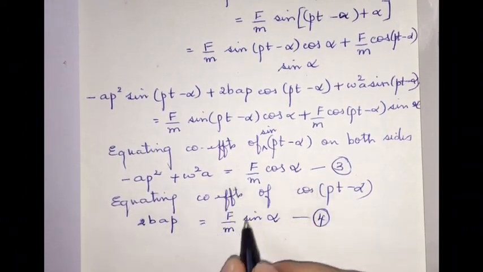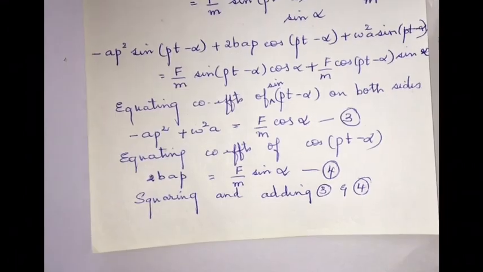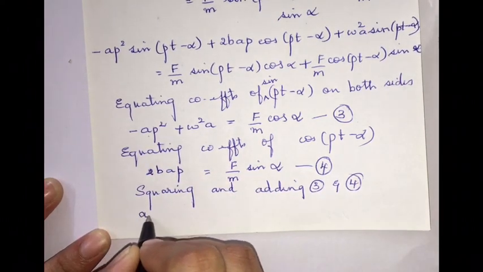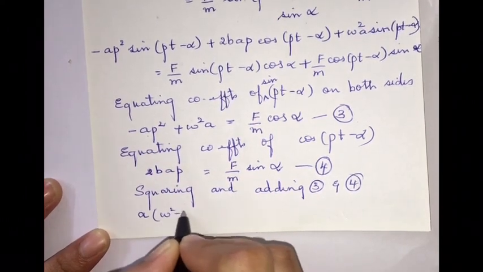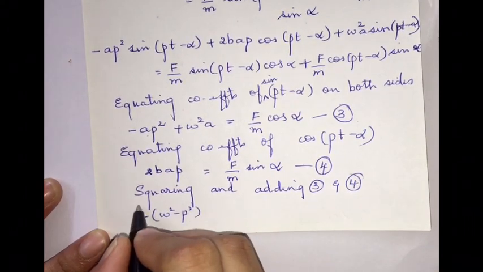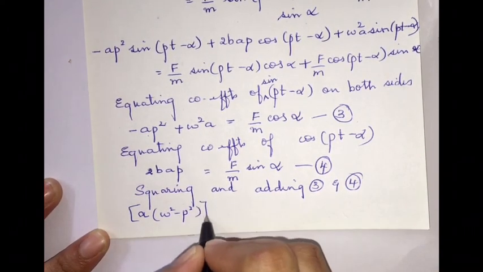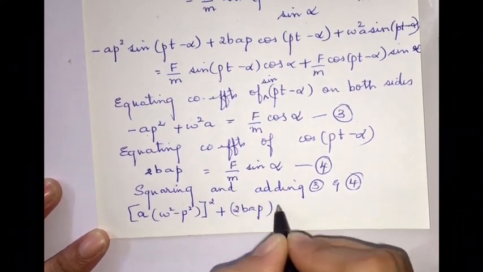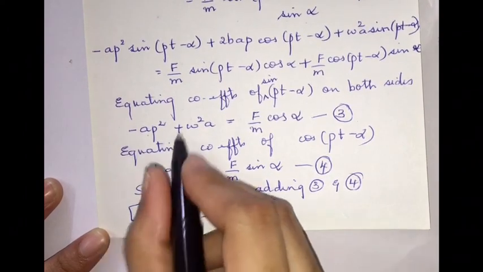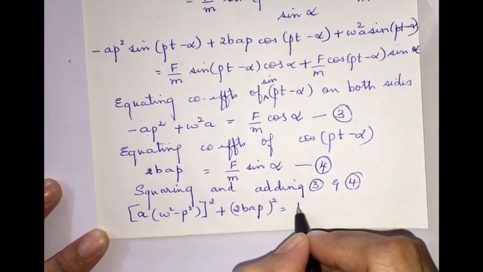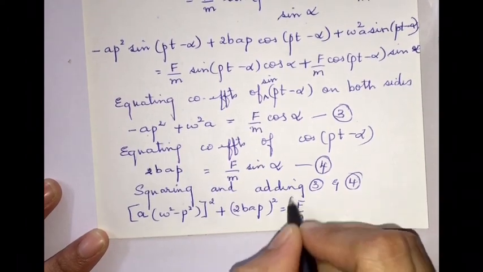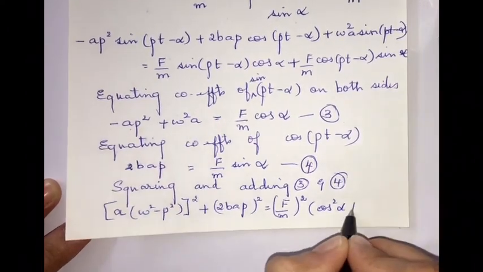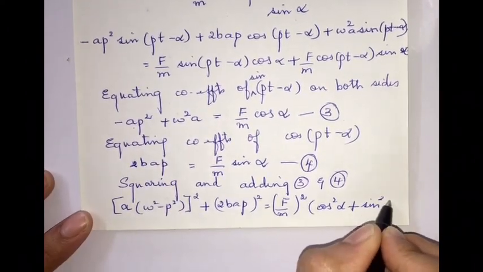Now squaring and adding these two equations, what we get is: A is taken as common here, A(ω² - p²) squared, plus 2bAp squared, and the right hand side becomes (F/m)² (cos²α + sin²α).